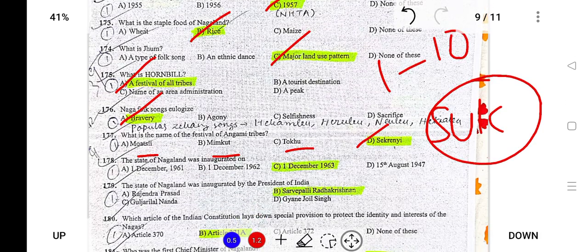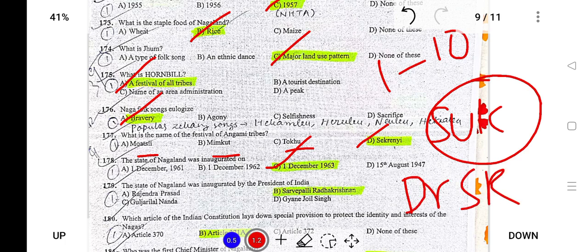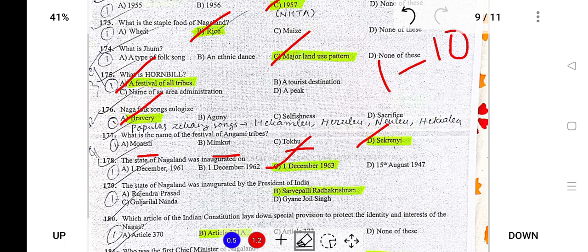The state of Nagaland was inaugurated on 1st of December 1963 by Dr. S. Radhakrishnan. And next, the state of Nagaland was inaugurated by Sarvepalli Radhakrishnan, who was the first Vice President of India, and Teachers' Day is also celebrated in his honor.